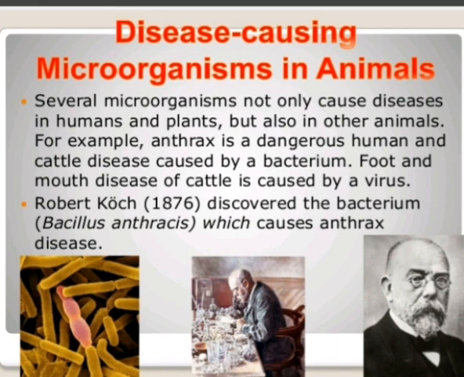It mainly affects the cattle, and humans also get infected through contact with sick animals. Robert Koch in the year 1876 discovered the bacterium Bacillus anthracis, which is responsible for causing this serious disease, that is anthrax disease.